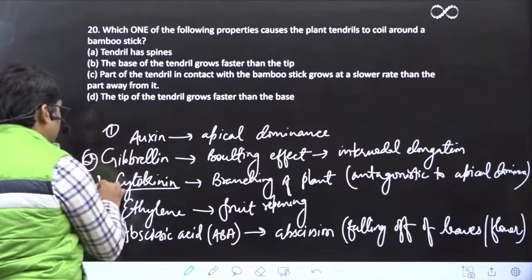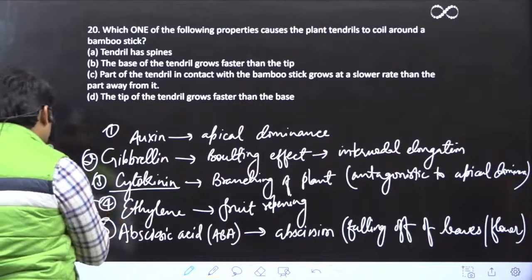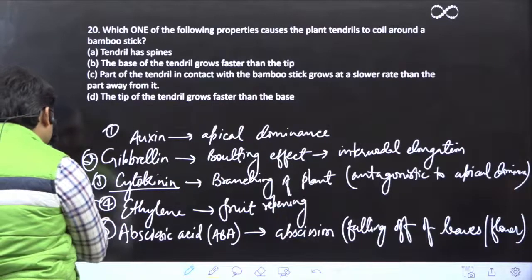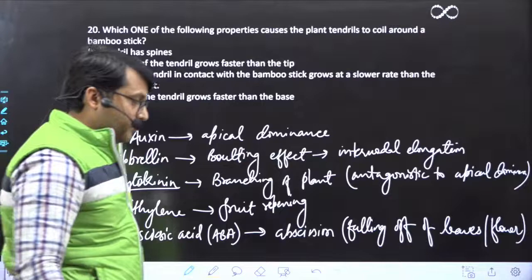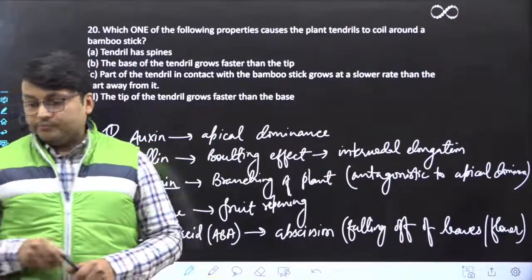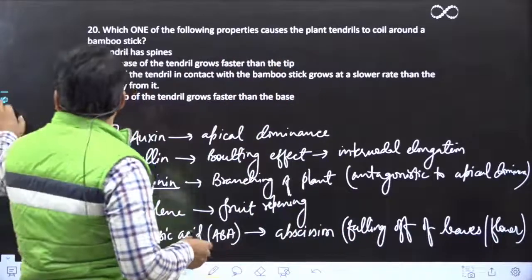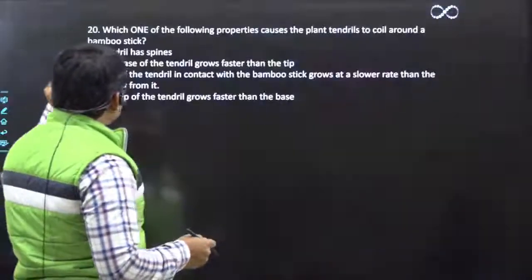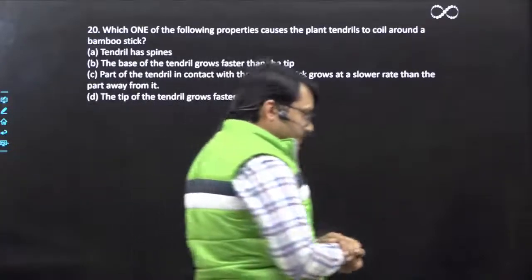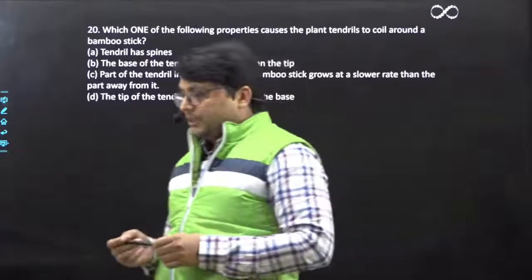Okay, great. Yeah, okay, so this is about most of all the 5 plant hormones. There are only 5 plant hormones, okay, out of which only ethylene is the gaseous one. And all of these phytohormones are extensively used in agriculture. Okay, so this is all. We have covered the 20 questions, all the biology section of 2018 paper.